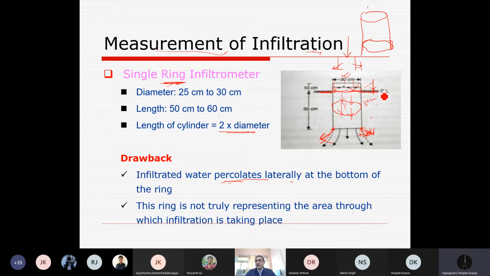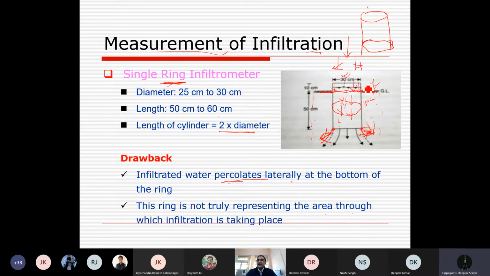In a simple condition, we assume that the soil is saturated everywhere. Where will it move? We think that if we enter water from this whole area, it will move vertically only. So infiltration is the rate of entry when the output is in one direction only, but here it is turning towards the lateral sides, and that's why there is error.